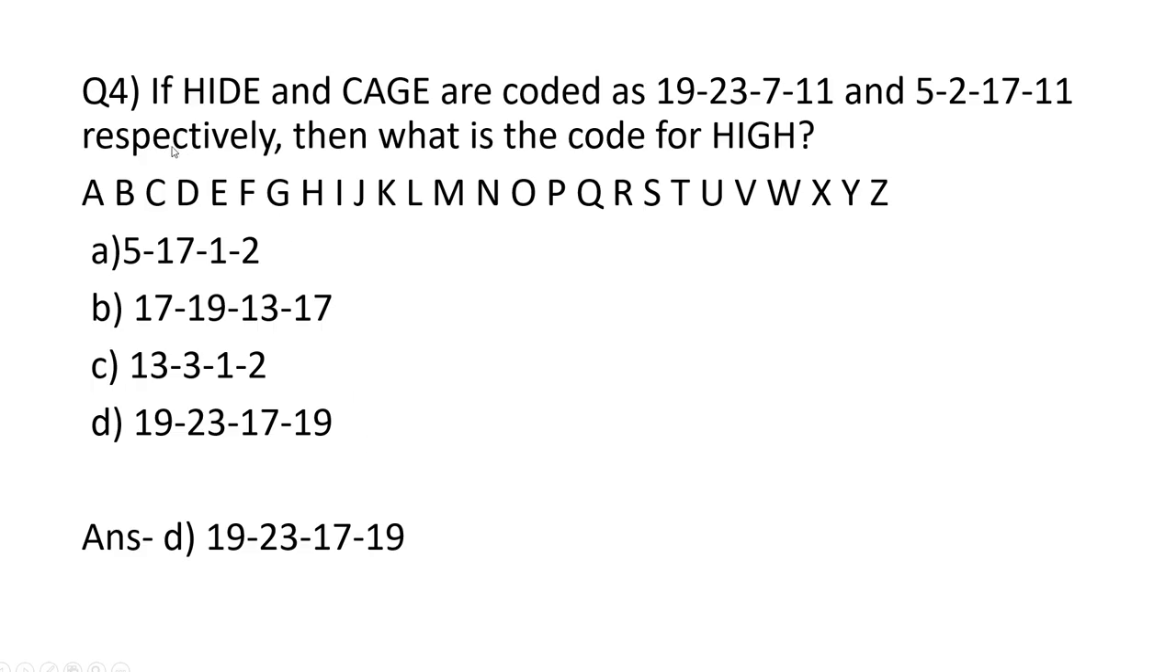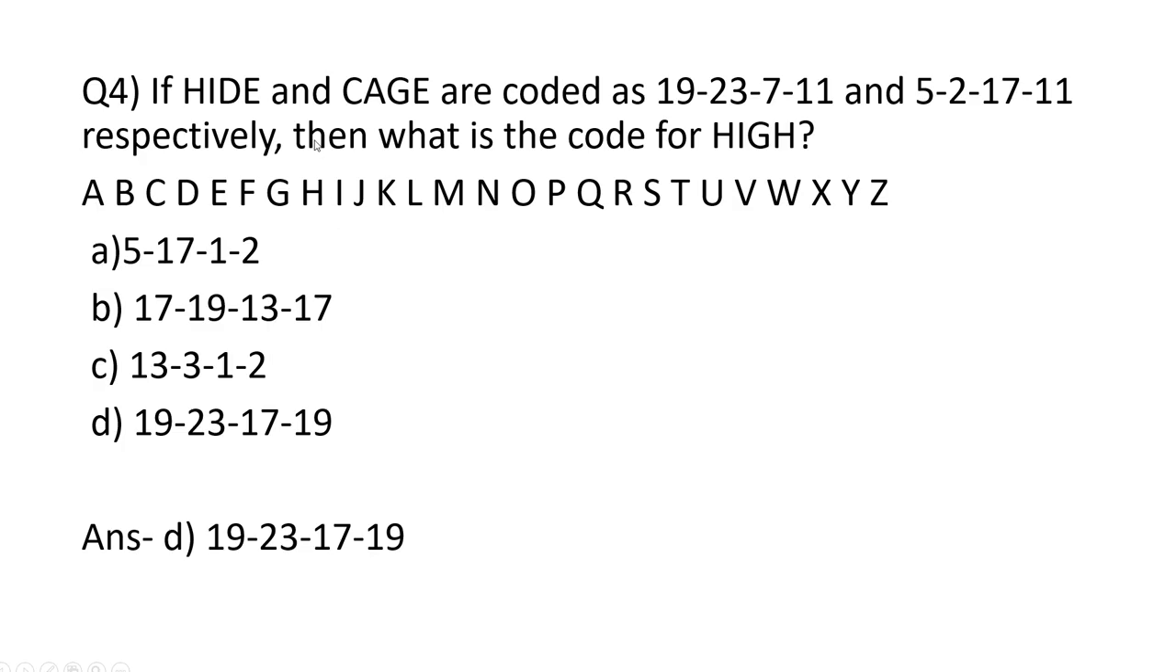Next question. If HIDE and CAGE are coded as 19, 23, 7, 11 and 5, 2, 17, 11 respectively, then what is the code for HIGH? Here when we compare these English letters with these codes, whether from left side or from right side, there is no relation between these letters. I mean this letter and this code, like this much distance from left or this much distance from right or something like that. There is no such connection.